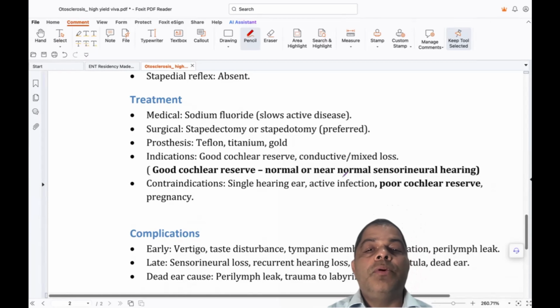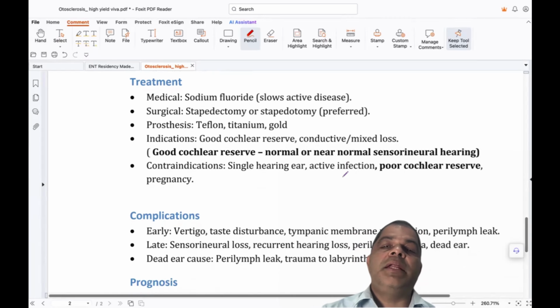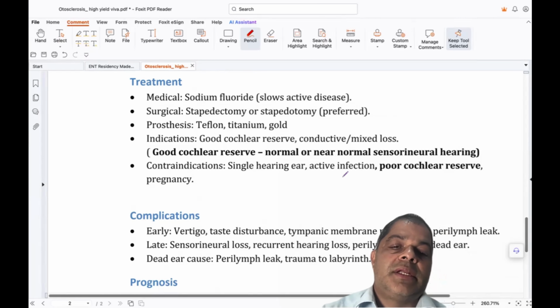Indication: you have to look at the cochlear reserve. Cochlear reserve means sensorineural hearing should be normal. This type of patient gets better with this kind of treatment. Contraindications: if there is a single hearing ear, active infection, and most important, poor cochlear reserve. There is no benefit doing stapedectomy or any kind of treatment. Pregnancy is also a contraindication.